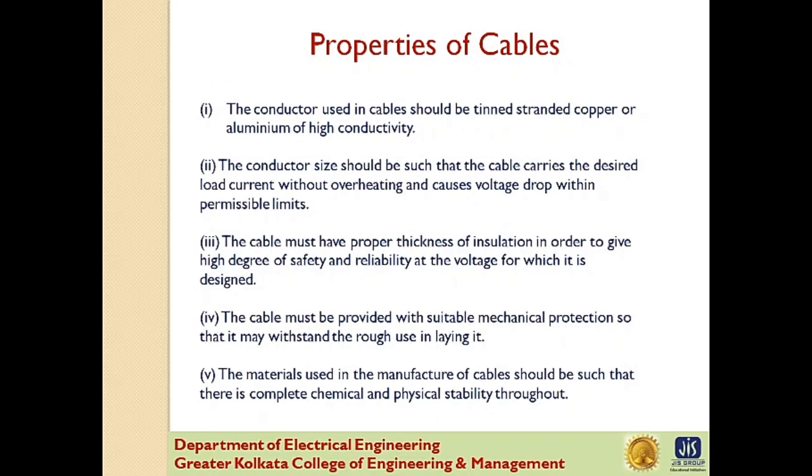Now next, what are the properties of cables? Although several types of cables are available, the type of cable to be used will depend upon the working voltage and service requirements. In general, our cable must fulfill these requirements. First, the conductor used in cable should be tinned stranded copper or aluminium of high conductivity. Now, why is stranded conductor used? Because stranding is done so that the conductor may become flexible and carry more current.